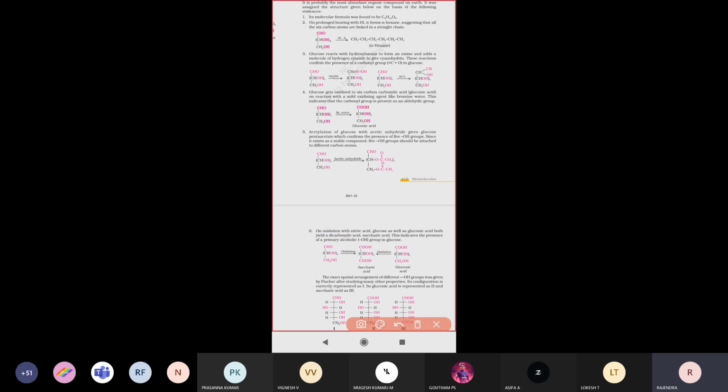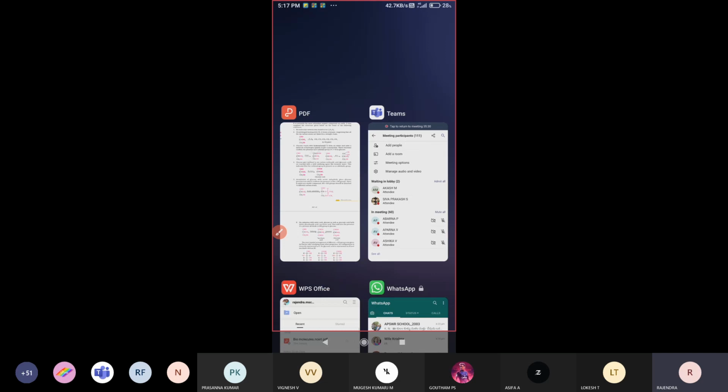This gluconic acid, if you do oxidation further, will again give saccharic acid. So the saccharic acid represents that the glucose molecule also contains one primary alcohol. These are the structural evidences of the glucose molecule. So once again, all of you see, I will explain this clearly once more, the structural evidences of glucose.